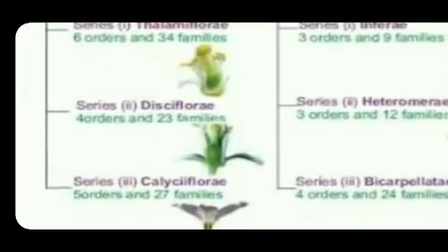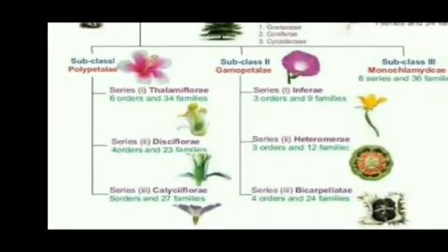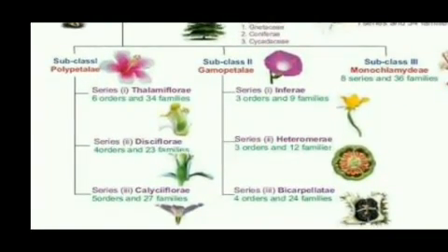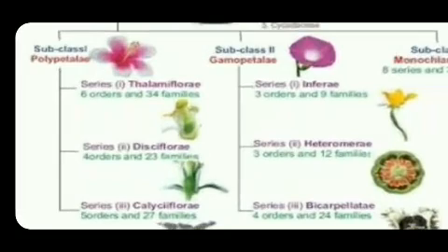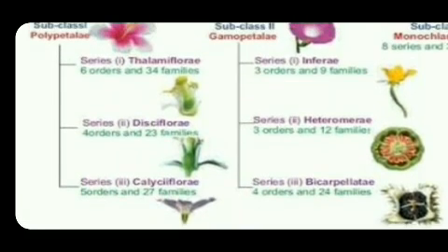Subclass 1 Polypetalae, subclass 2 Gamopetalae, subclass 3 Monochlamydeae. Subclass 1 Polypetalae is again divided into 3 series: Thalamiflorae, Disciflorae and Calyciflorae.